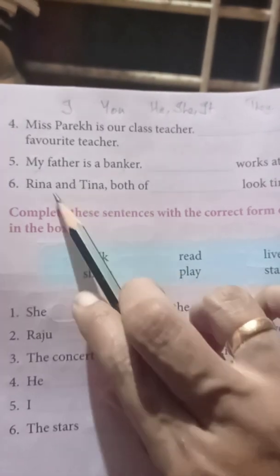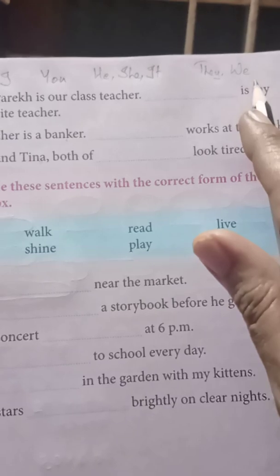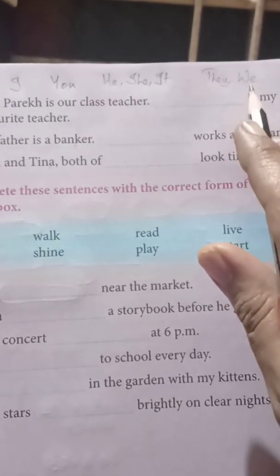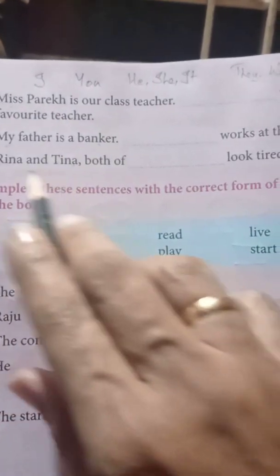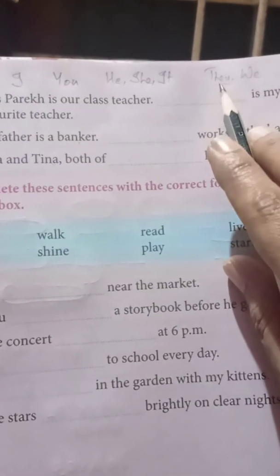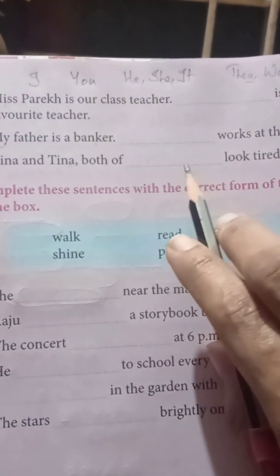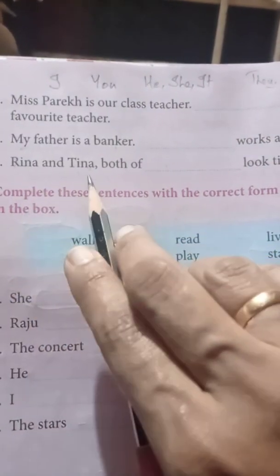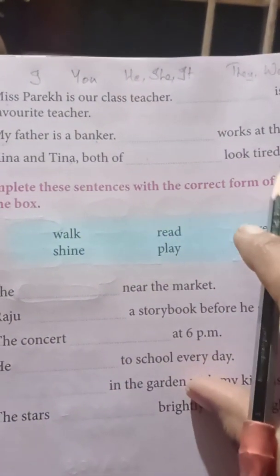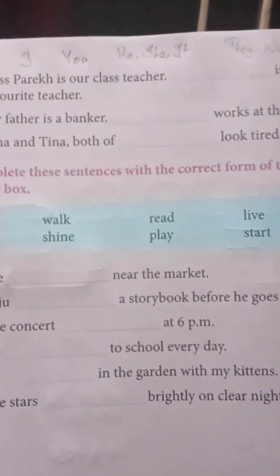Reena and Tina means plural, more than one. Two females are there. Many means we are going to use they or we, isn't it? Now, as I is not included in that many persons, therefore we are using they. Both of they look tired. Is this correct, children? No. Is this sentence correct? Reena and Tina, both of they look tired is not correct. Both of them look tired is correct.